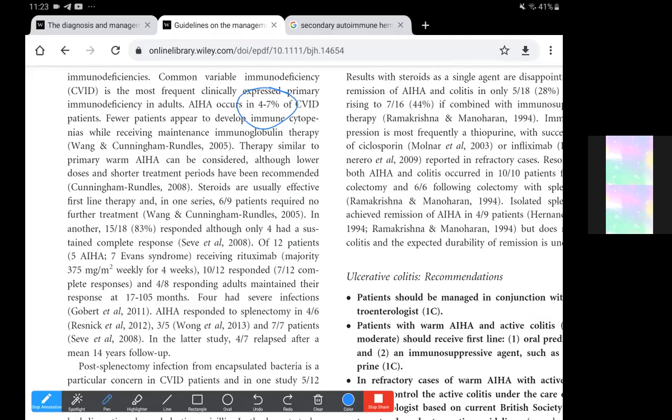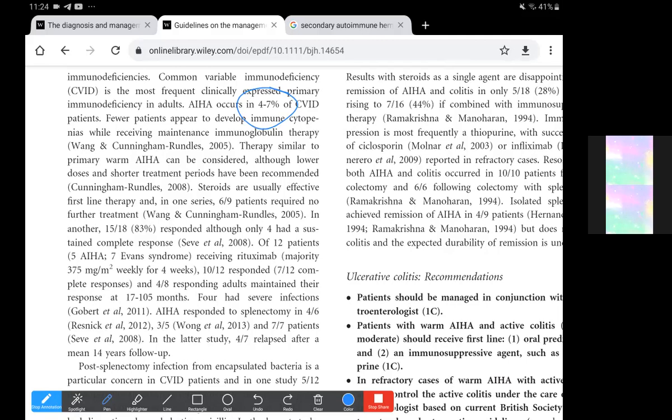With the common variable immune deficiency states, like we had with SLE where the frequency was 5 to 10%, here with the common variable we have a frequency of 4 to 7%. Patients may develop autoimmune hemolytic anemias, and if these patients have been receiving maintenance immunoglobulins, then fewer patients develop these immune cytopenias.